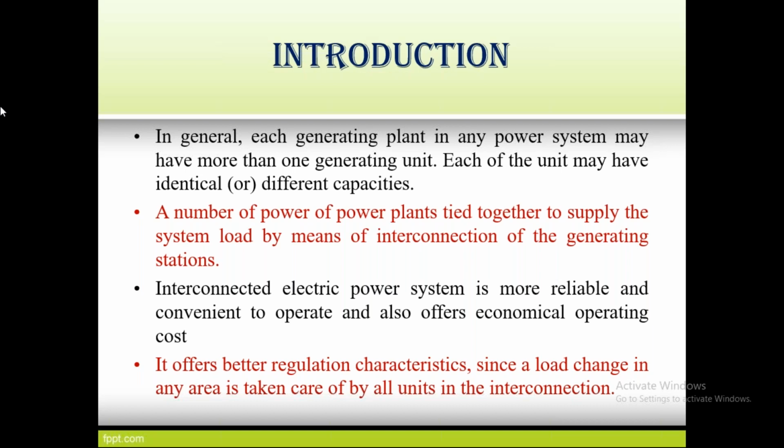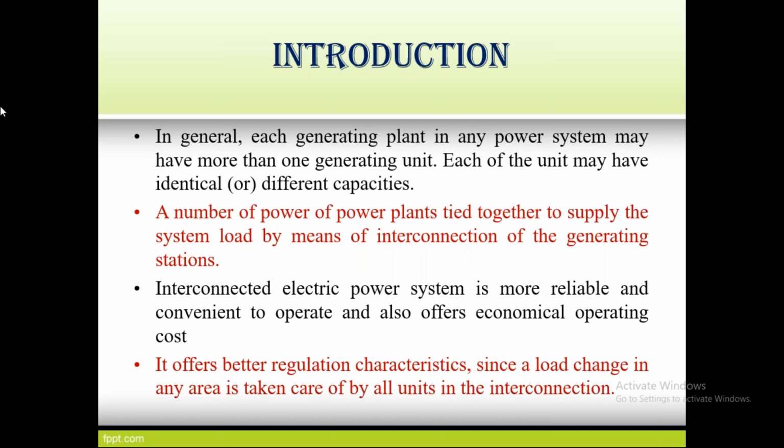An interconnected electrical power system is more reliable. Why? Because there is no interruption of power supply. If any problem occurs in one plant, the alternate power plant is running as a spinning reserve. That is the meaning of spinning reserve: if something happens in the main power plant, the other power plant acts as the main source. That plant is called the spinning reserve, and it is useful when the peak load demand occurs.